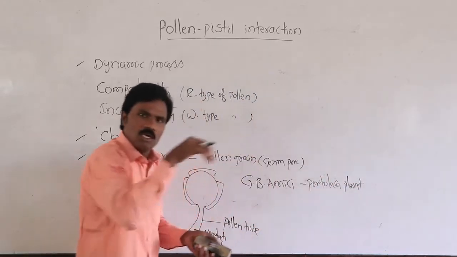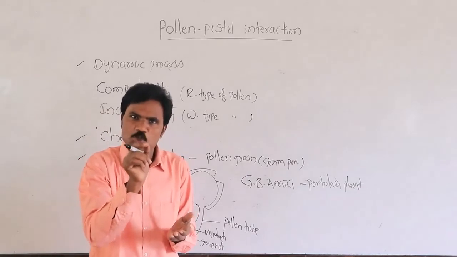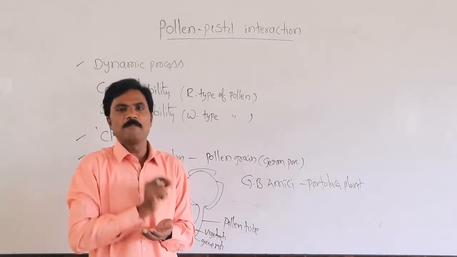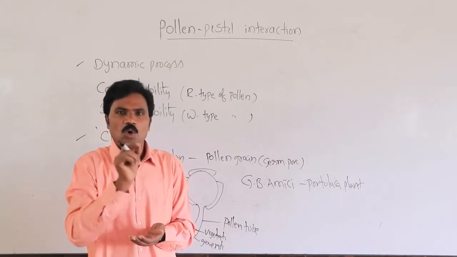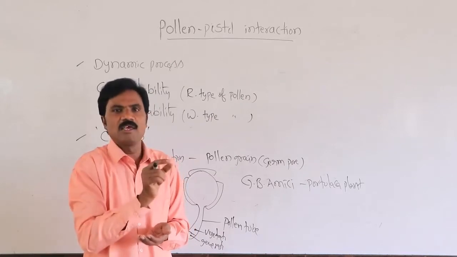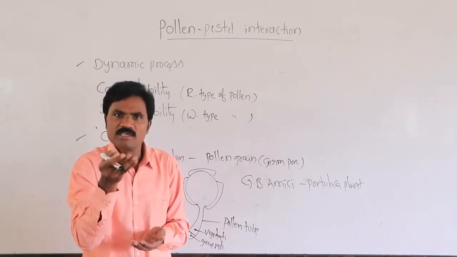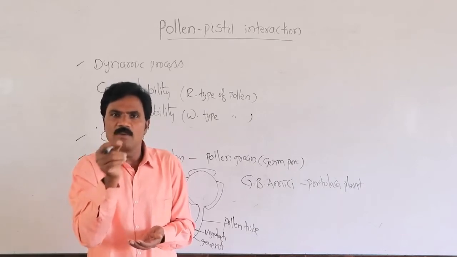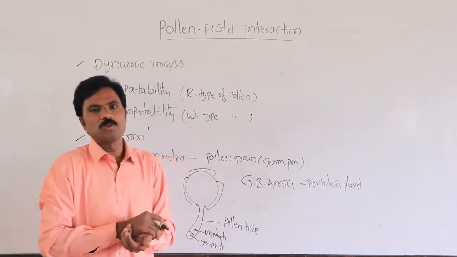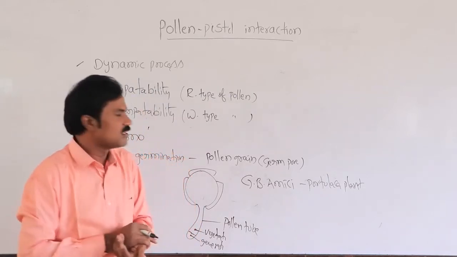Why? Because you yourself can take one or two drops of sugar solution and dust it with either pea, chickpea, Vinca rosea, or whatever is available in our surroundings in flower. Within 15 to 30 minutes, you can see a small enlargement of the pollen tube. The longest pollen tube we normally observe is in maize, nearly 30 centimeters in length.